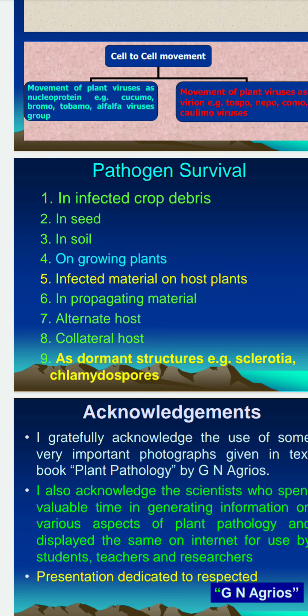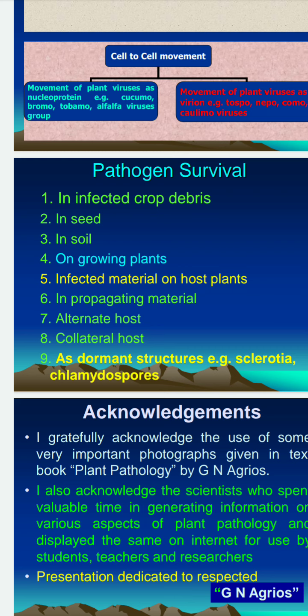Sclerotia, as you have studied earlier, in Claviceps or ergot of bajra. Here, after the formation of asexual spores, conidiophore and conidia, hard structures are formed which can survive under unfavorable conditions, known as sclerotia.